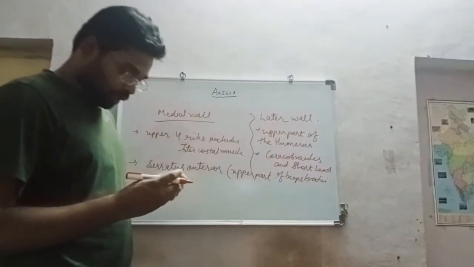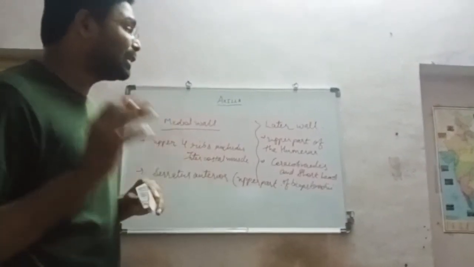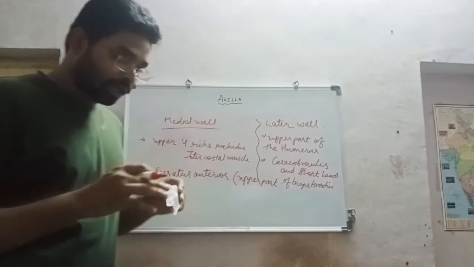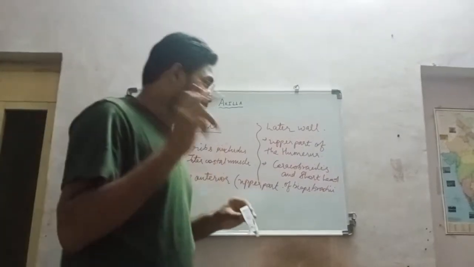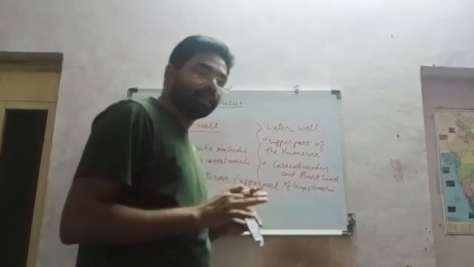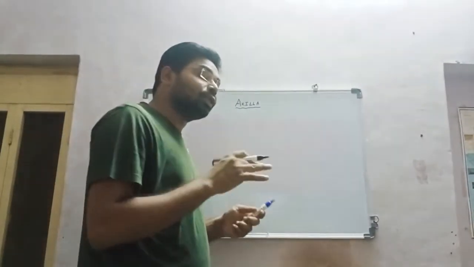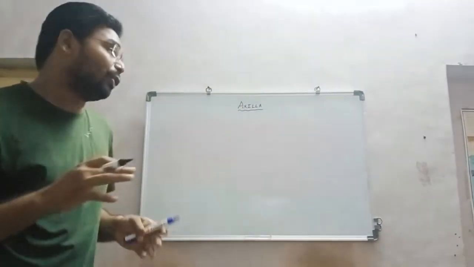These are the lateral wall, which is formed by the upper part of the humerus, including the coracobrachialis and short head of the biceps brachii. Okay. Now the contents of the axilla, till now we were discussing the boundary.